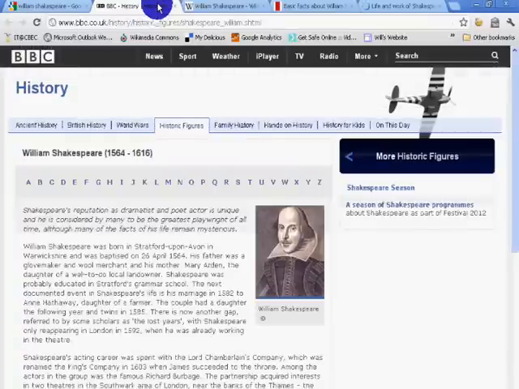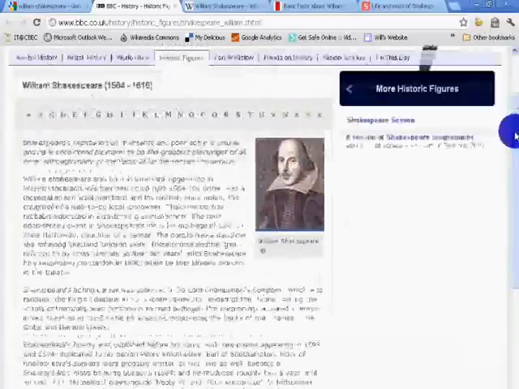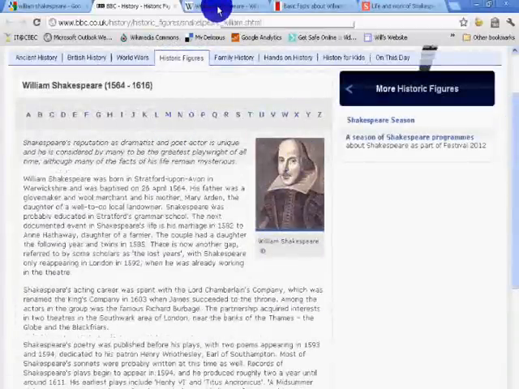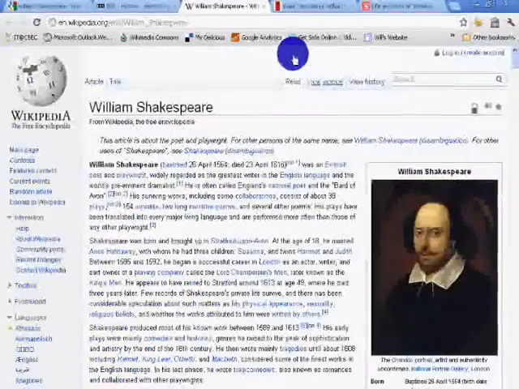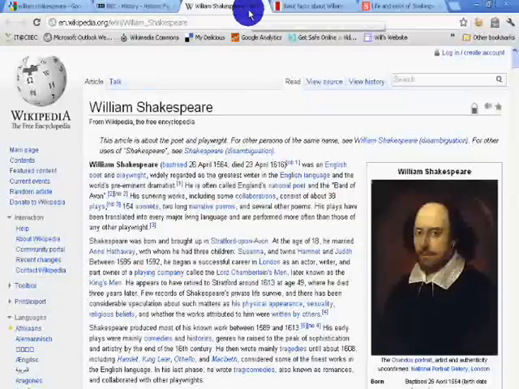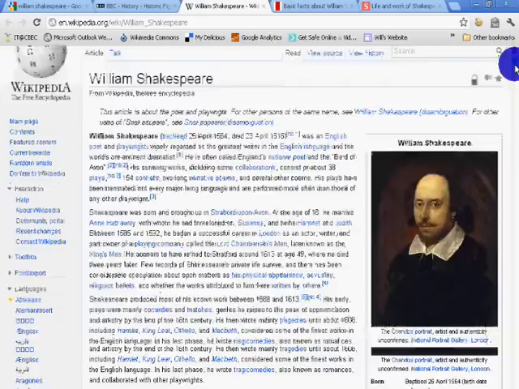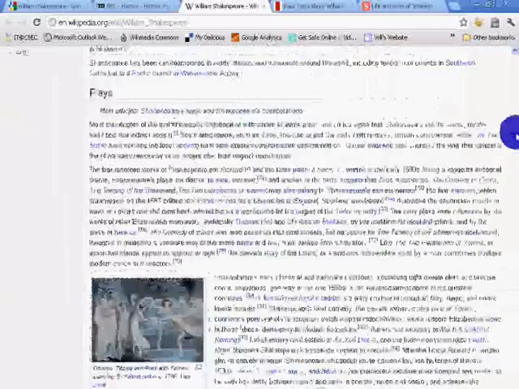Now the BBC, which came up as being harder than basic reading level, has lots of information but lots to read. Wikipedia, as you know, we have lots and lots of reading, but I'll show you how to deal with that now. When you go onto a Wikipedia page, there is often a lot of text and a lot of information, and it scrolls down a long way, and that's often quite overwhelming.